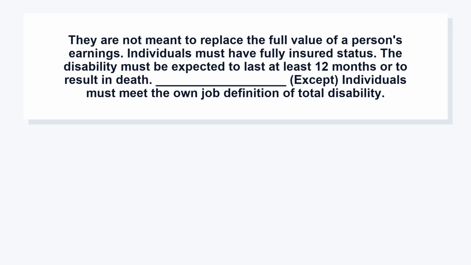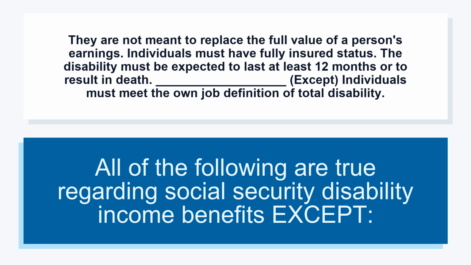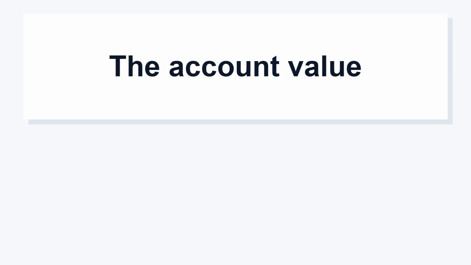Individuals must have fully insured status. The disability must be expected to last at least 12 months or to result in death. Except, individuals must meet the own job definition of total disability. All of the following are true regarding Social Security disability income benefits except the account value.